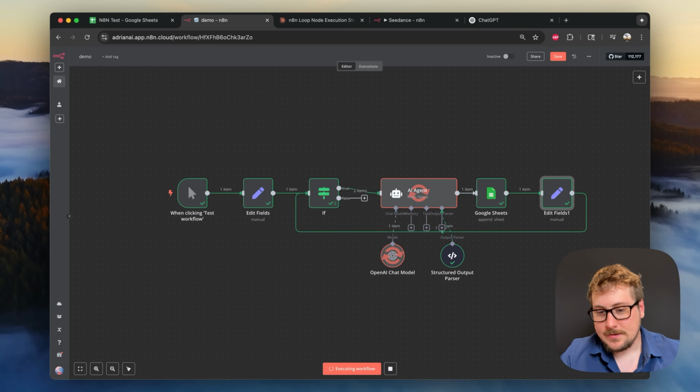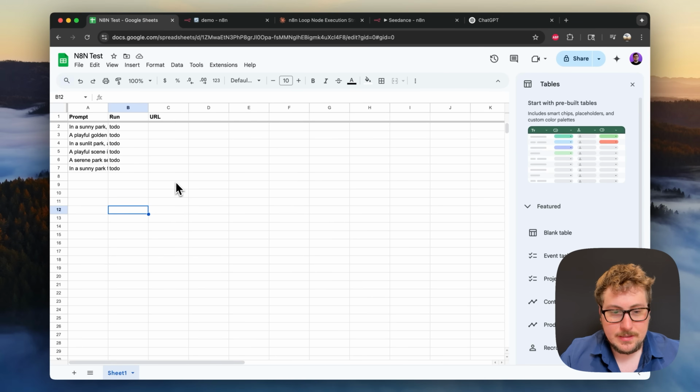Then it's going to edit it. It's going to add it again, and it's just going to keep going until we hit that threshold of 5. And we should have tons of prompts. I'm going to go to the sheet right here. You can see new ones are coming in.